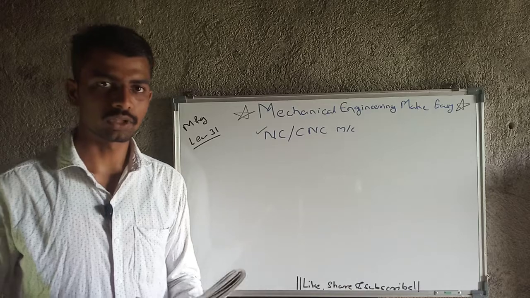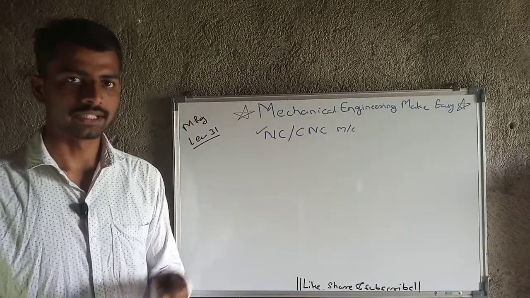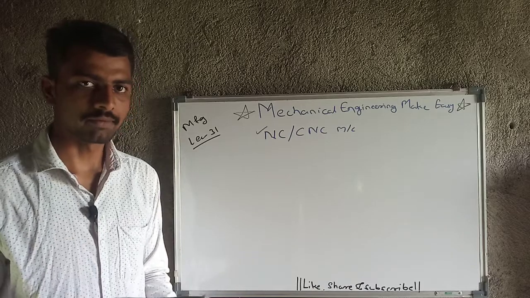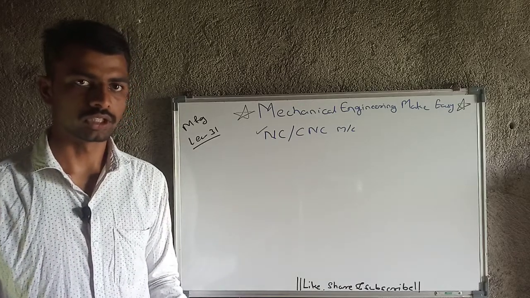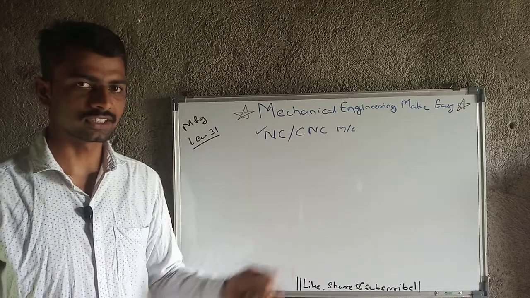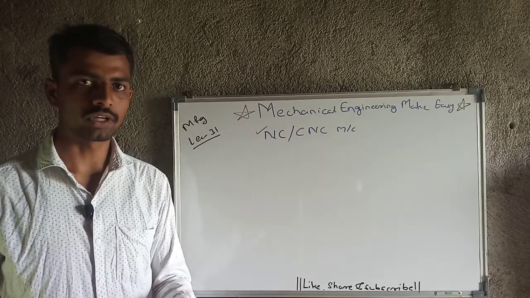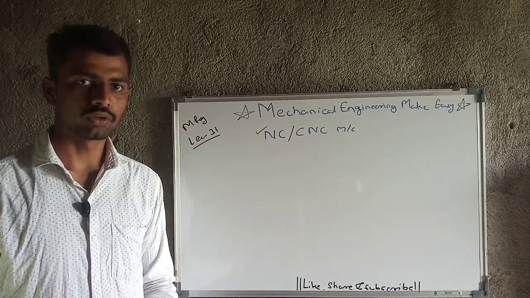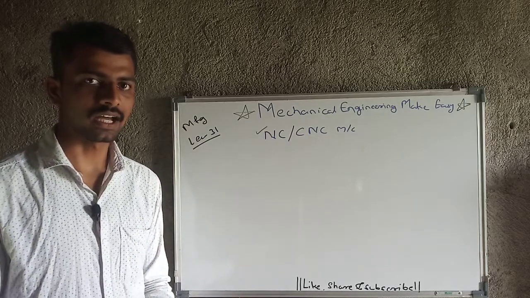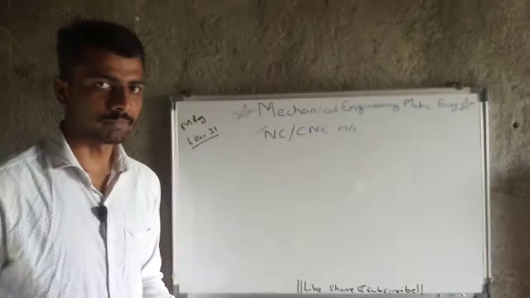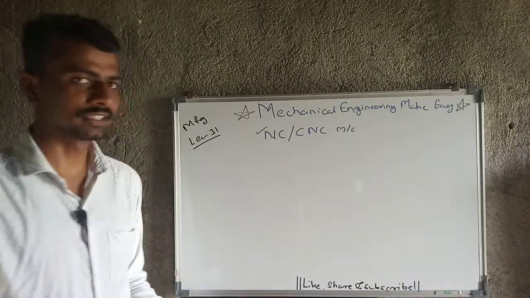In the case of a lathe machine, we need to check all the dimensions manually, and we need to do all the cutting operations manually. But in the case of NC or CNC machine, all the operations will be automated with the help of a computer. In that computer we will only feed the input data, and according to that the operation will happen. This is nothing but a CNC or NC machine.